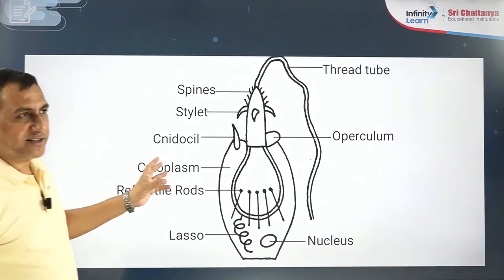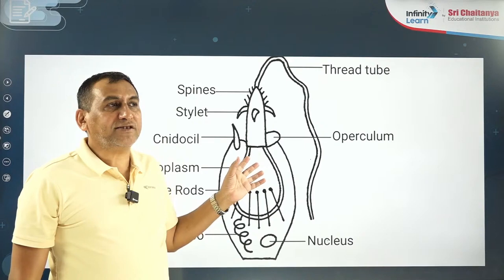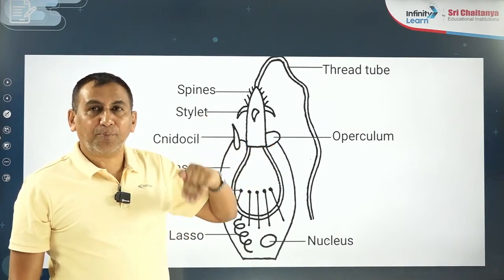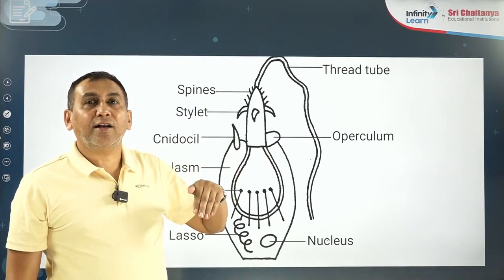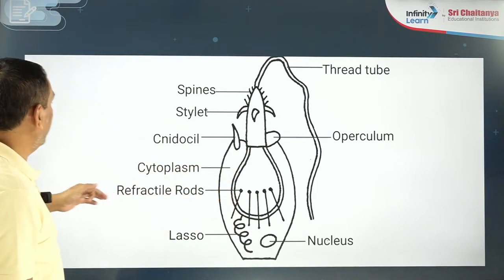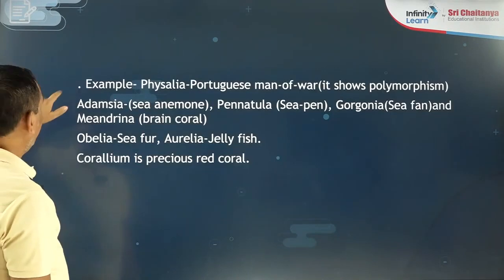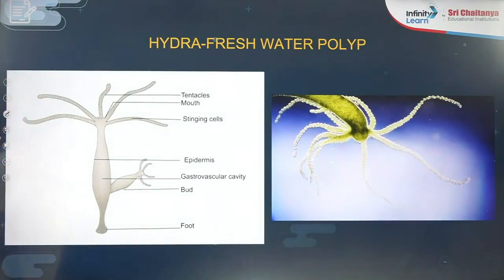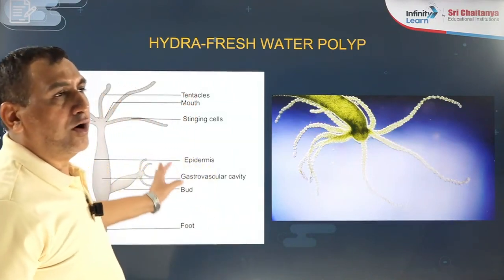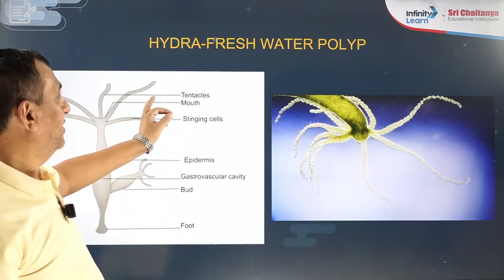This is one representation of how the cnidoblast looks, and this cnidoblast performs very important functions, like protection from the predator. It is also helpful to capture the prey. So this is one cnidoblast cell which is present on the tentacles. So many examples are included in phylum Coelenterata. The most common example of phylum Coelenterata is Hydra.